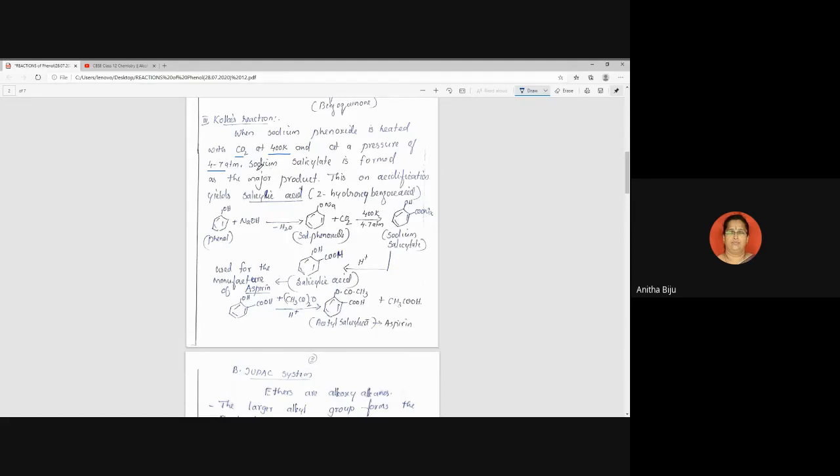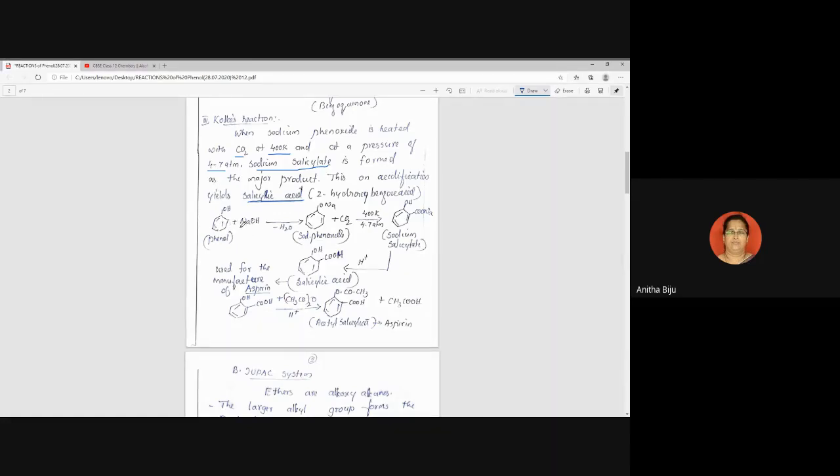We get the major product sodium salicylate. On acidification, we get the final product salicylic acid. This is the common name, and the IUPAC name is 2-hydroxybenzoic acid. This description you need to write.